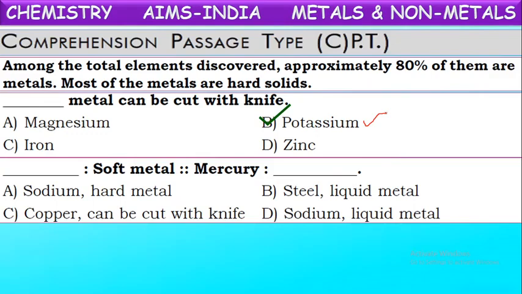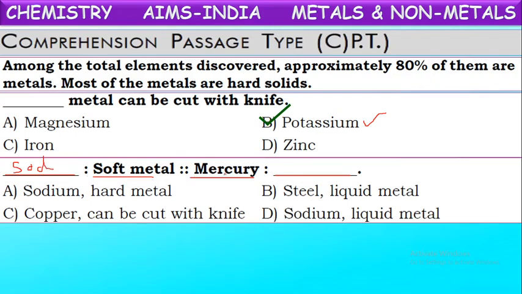Next, dash is a soft metal. Try to identify the proper matching here. One metal is a soft metal, and mercury is given; its nature we have to find out. See here, which is a soft metal? Actually, sodium is a soft metal, so we can write sodium here.